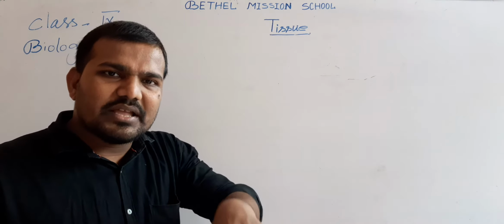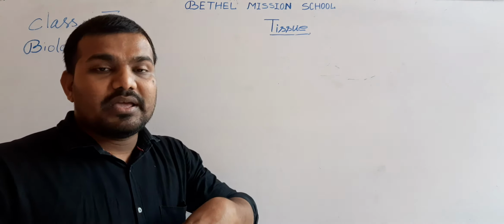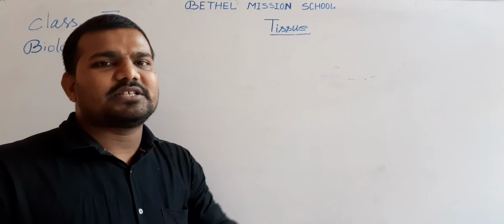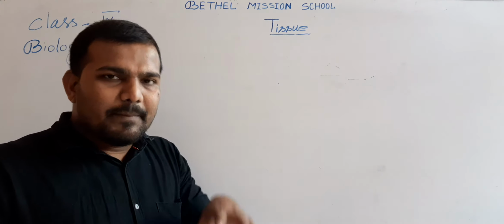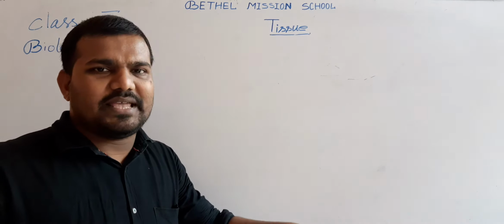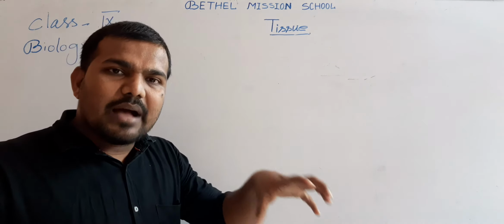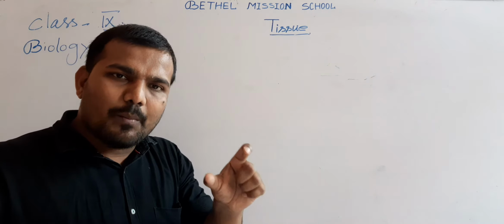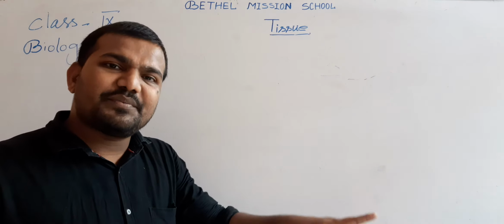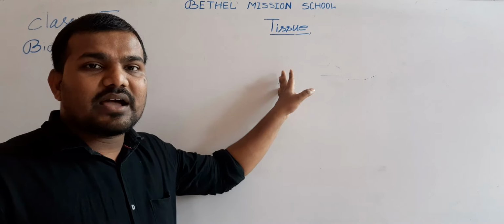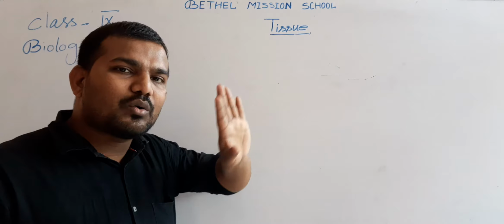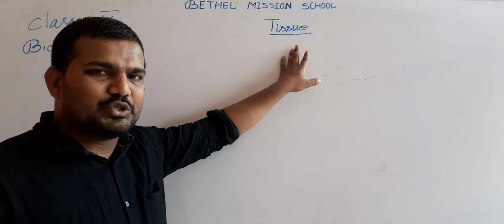Similarly, in a multicellular organism, there may be a huge number of cells, but some cells are categorized or combined to perform a specific function. This combination, or group of cells, is known as a tissue.